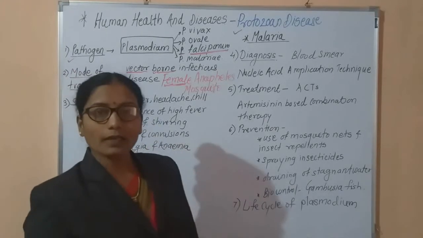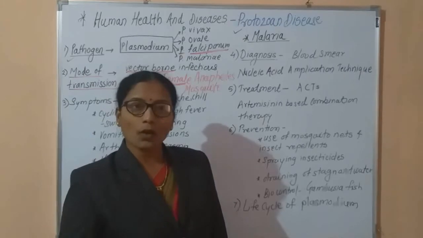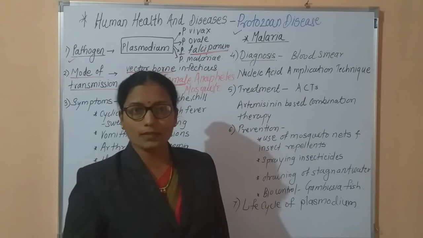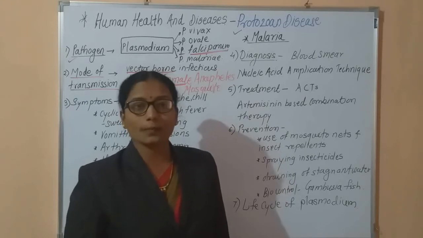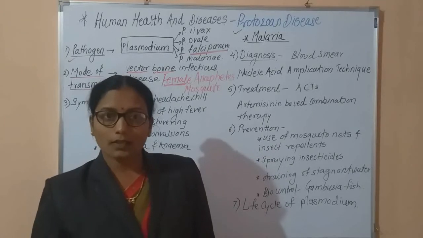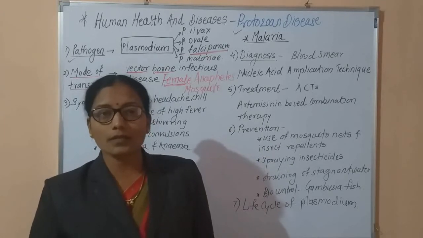Again, be clear: malaria is the disease, the pathogen is Plasmodium, and the vector is the female Anopheles mosquito.